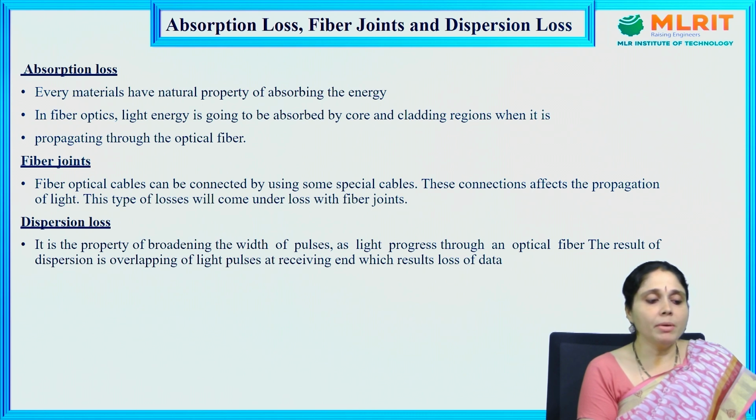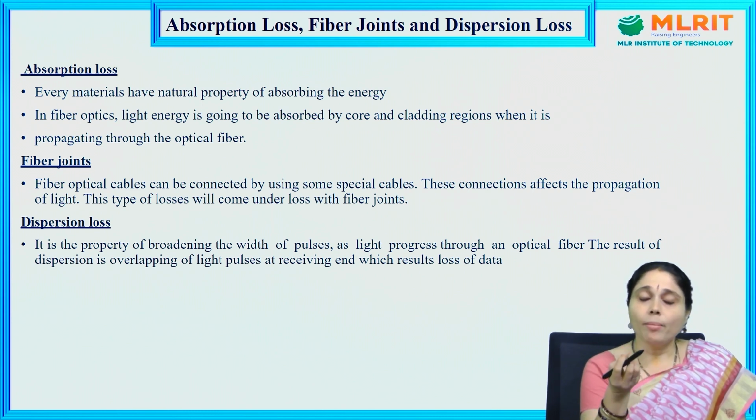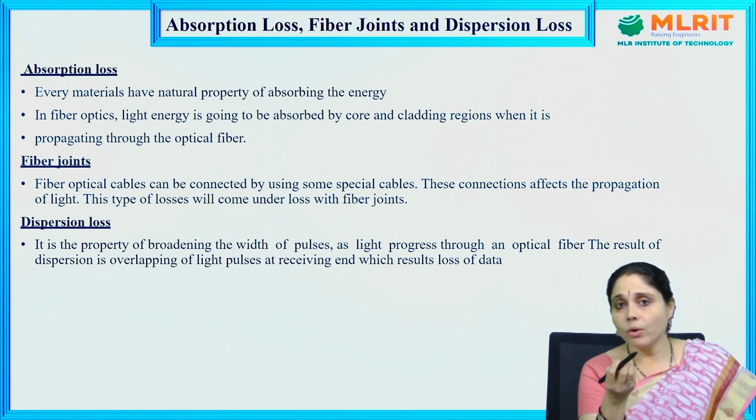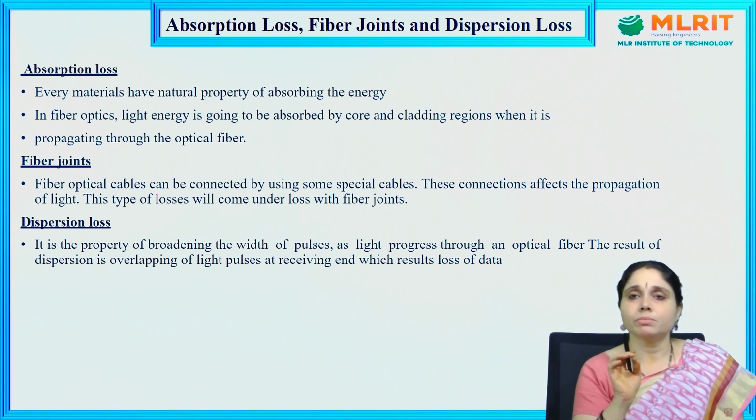Absorption loss. Every material has a natural property of absorbing energy. In fiber optics, light energy is going to be absorbed by the core and cladding regions when it is propagating through the optical fiber. That means the optical fiber materials are going to absorb some amount of light. So this is the absorption loss.